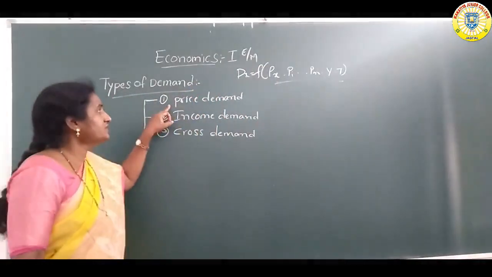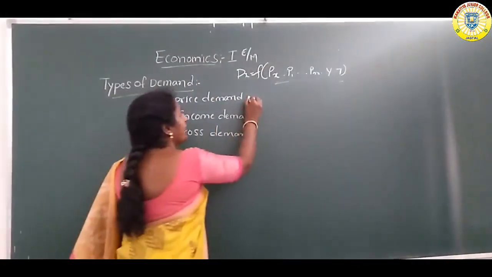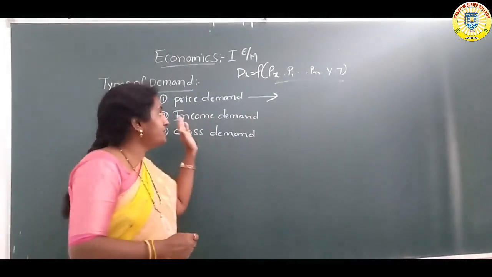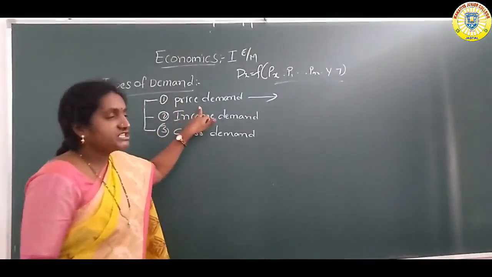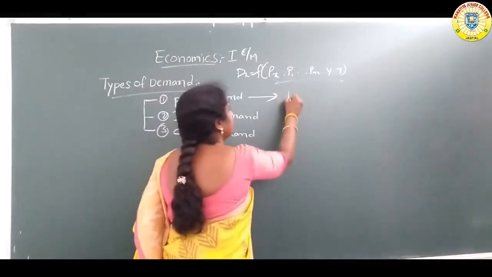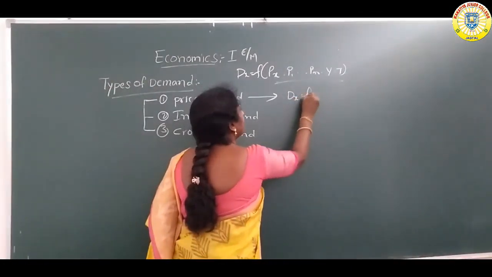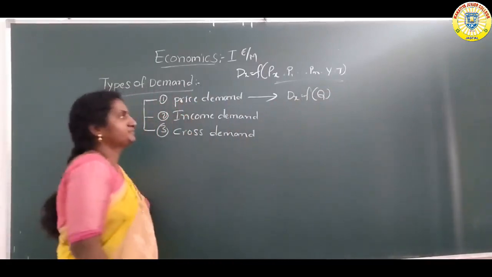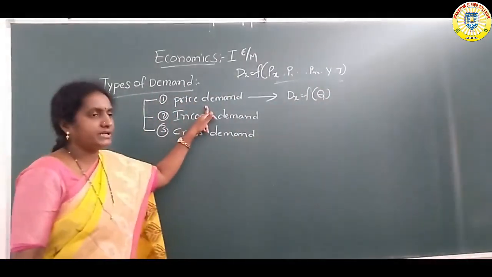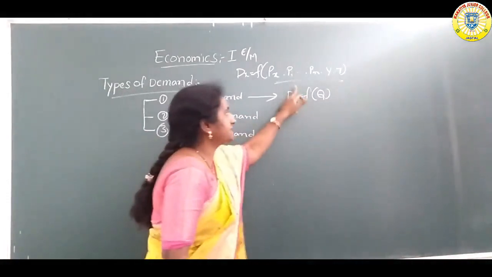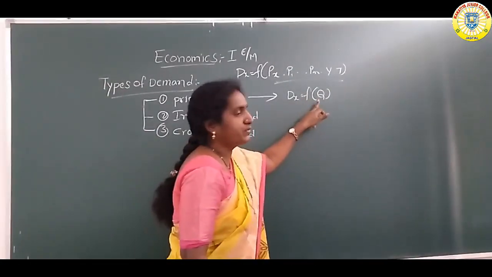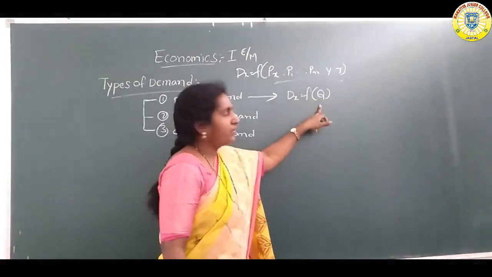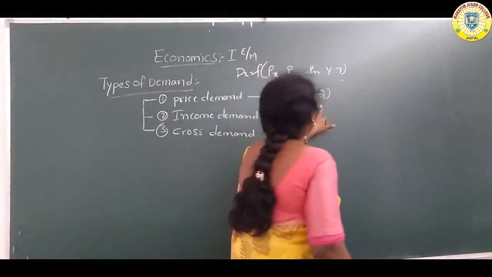Okay, first we discuss price demand. What is the meaning of price demand? Price demand means the functional relationship between the price of a good and the quantity demanded. Dx is equal to f of P.